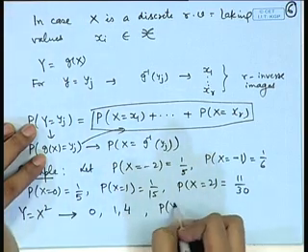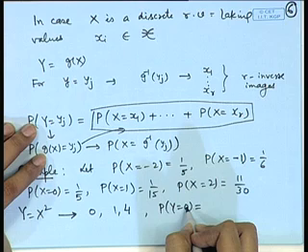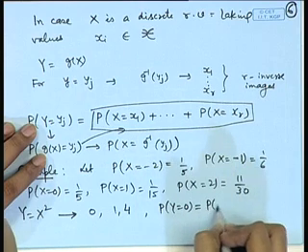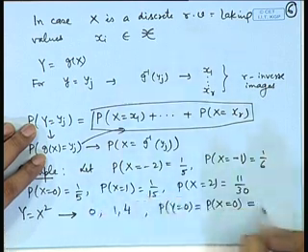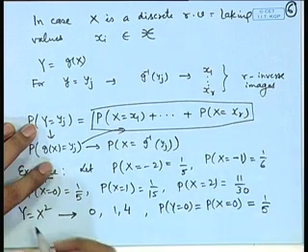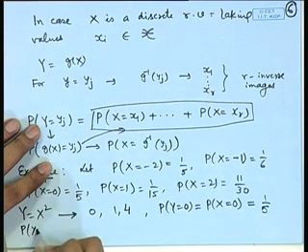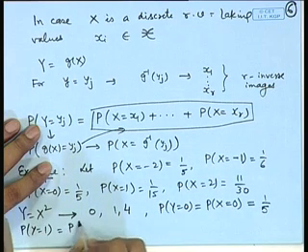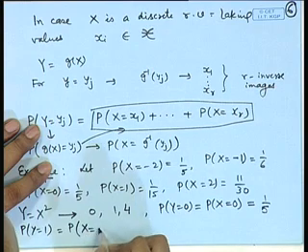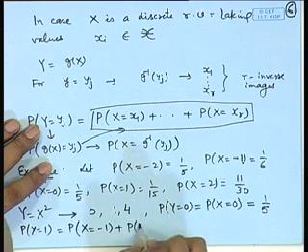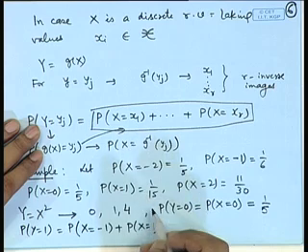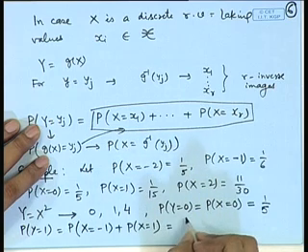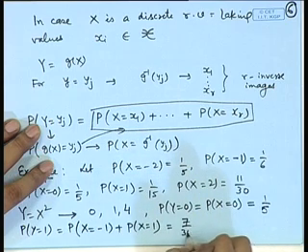Now, probability of y equal to 0. This has only one inverse image, that is probability x equal to 0, which is 1 by 5. If we are looking at probability y equal to 1, then there are two inverse images, x equal to minus 1 and x equal to 1. So, the probabilities 1 by 6 and 1 by 15 will be added up, and we get 7 by 30.